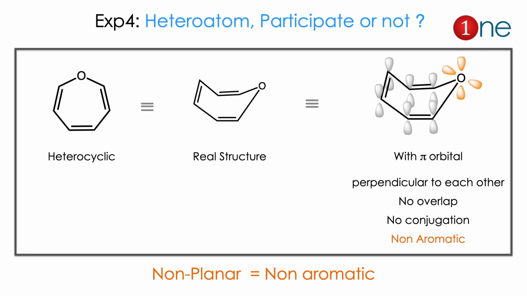Then the next exception is a heterocyclic compound, where oxygen is placed along with the conjugation. What really happened? You have to guess the structure here. It is like cyclooctatetraene. This compound is very unusual. What really happens is that oxygen will go out of the plane and break the conjugation. Since the orbitals are perpendicular to the conjugation, there is no overlap, no conjugation. That's why it is considered non-aromatic. In simple terms you can say non-planar means non-aromatic.